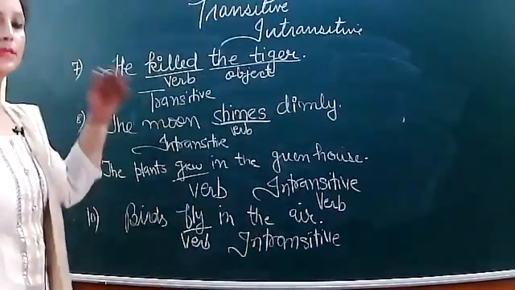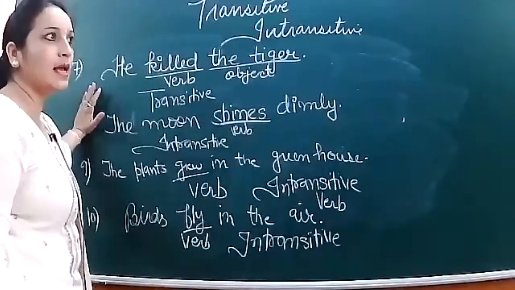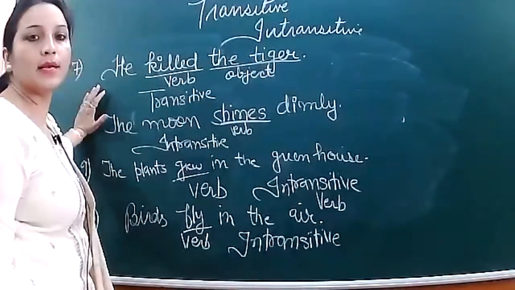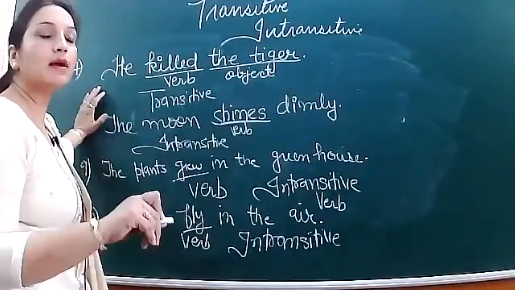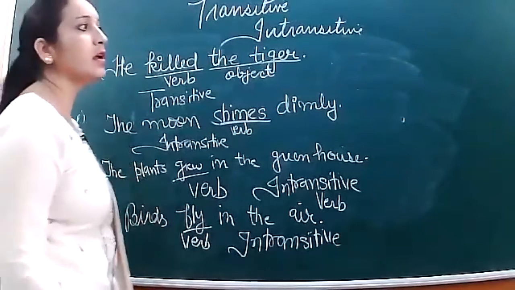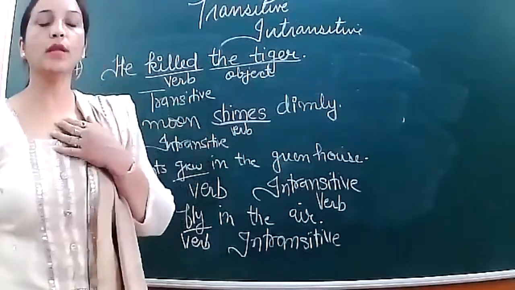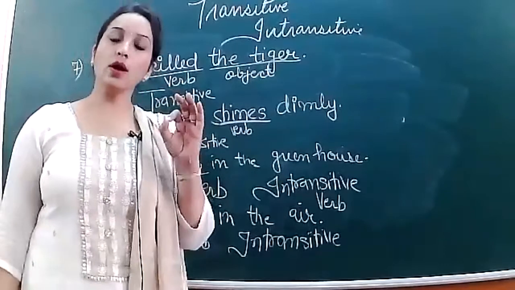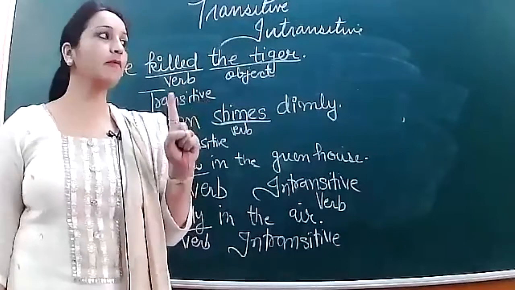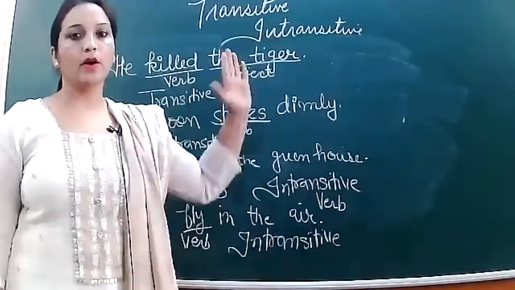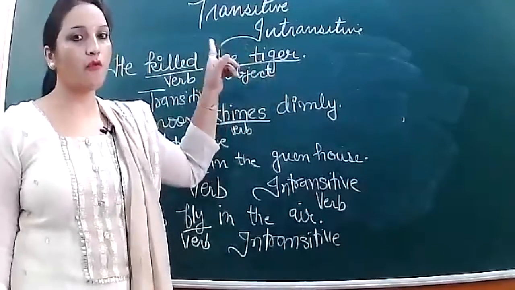So this concept is clear. We are able to solve these 10 sentences, and all the students who have told me these answers have told the explanation also, that why it is transitive and why it is intransitive. See why I was asking you again and again for the explanation, so that you should be sure what is the reason behind that. Why is it transitive? Because there is an object. The verb is passing an object, and it is also giving the answer of what.